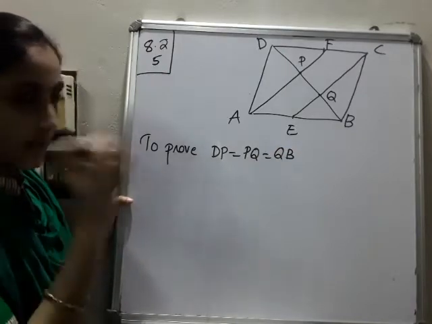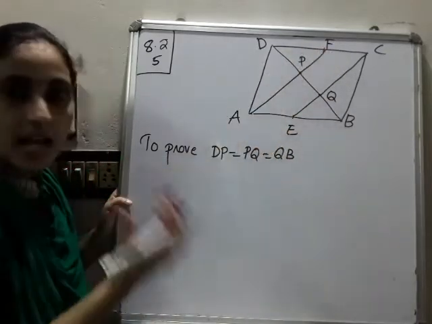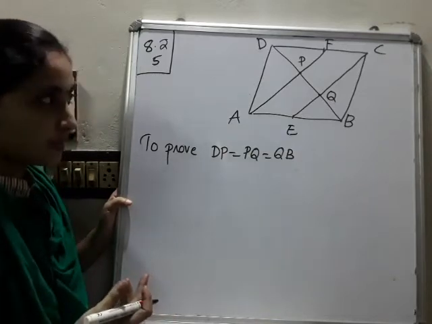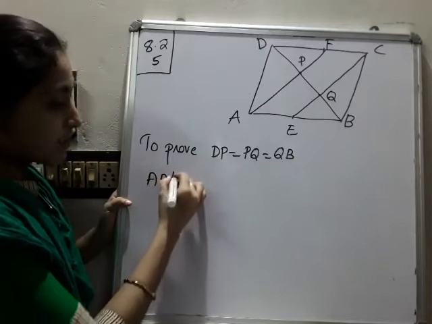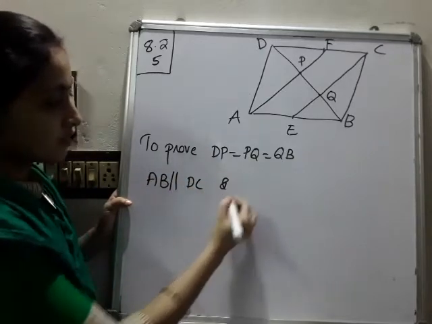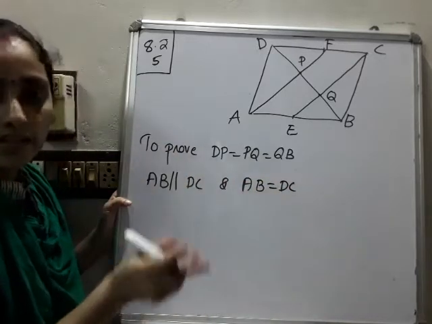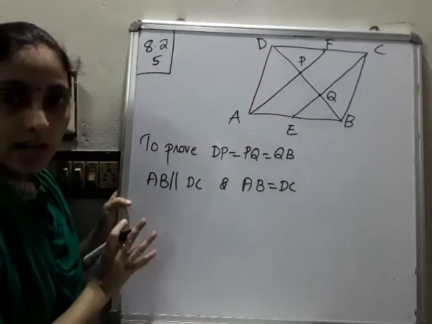For that purpose, first we have to show that AECF is a parallelogram. So how can we prove that? We already know AB is parallel to DC, and AB is equal to DC. How can we say that? Because it is given in the question that ABCD is a parallelogram, so opposite sides are equal and parallel.